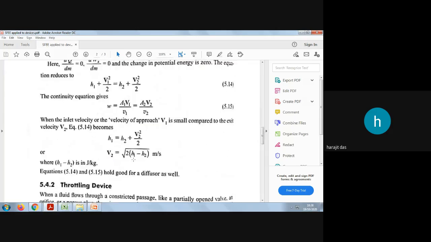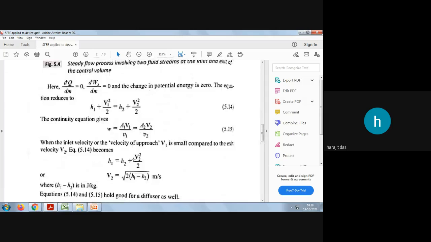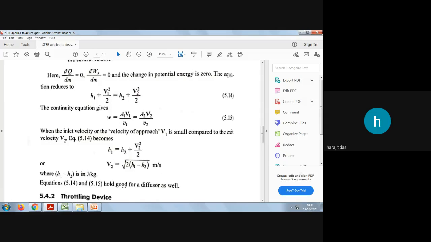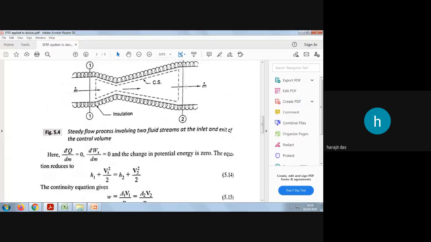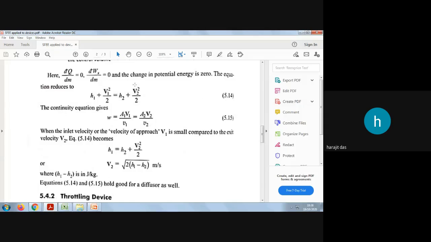And for a diffuser also, you can apply the same concept. But in a diffuser, what will happen? This V2 term will be 0, because in a diffuser the velocity at the exit will be very, very low.